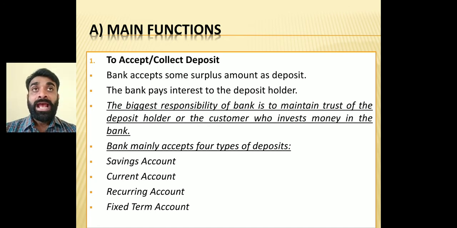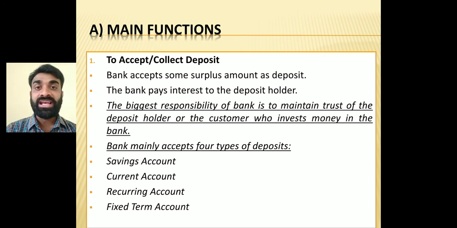And most important, when they deposit the money, banks give them a particular interest on the deposit amount. Every account has a different kind of interest rate, which we will see later in the same chapter. So the interest rate will be given, plus the amount will be saved. But here, what is the main responsibility of the bank?